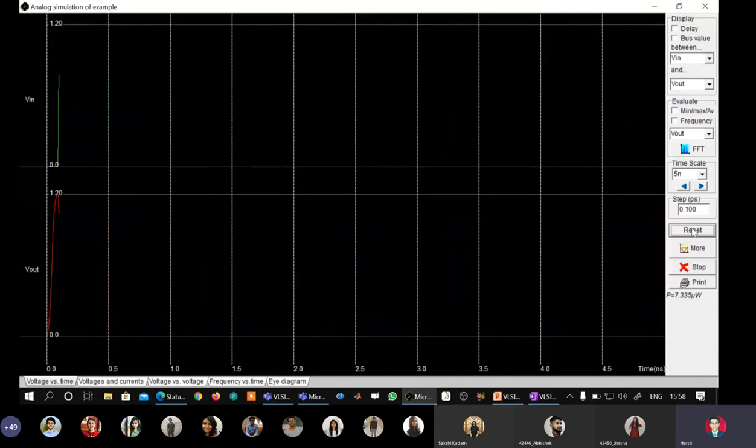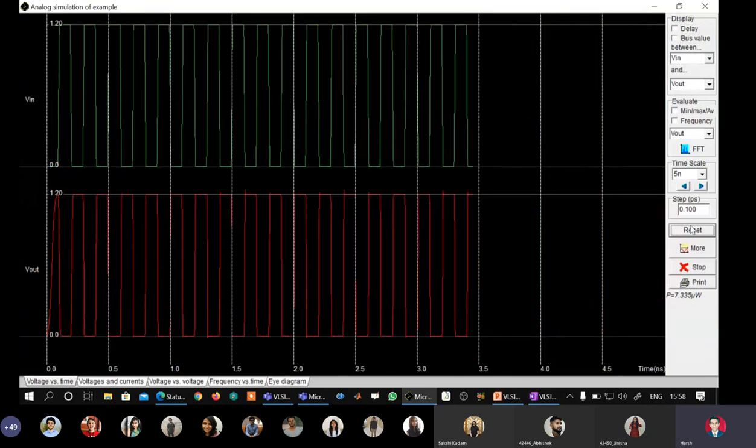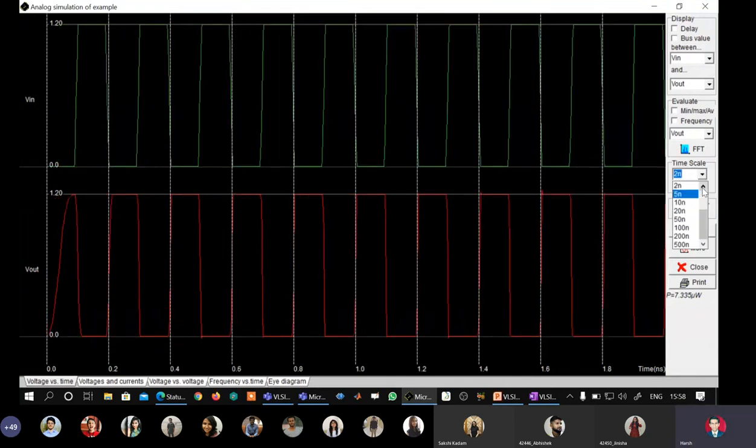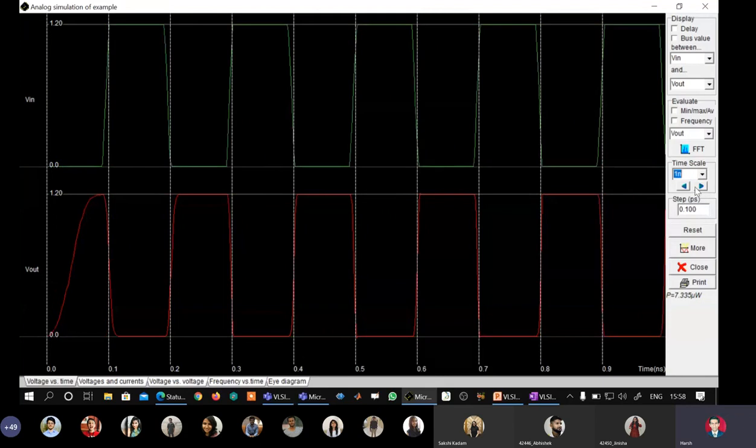And I will say reset. Okay. And to appreciate that, yes, it is an inverter, I will reduce the time scale still more, and I'm clearly able to see that when input is 1, output is 0. When input is 0, output is 1.